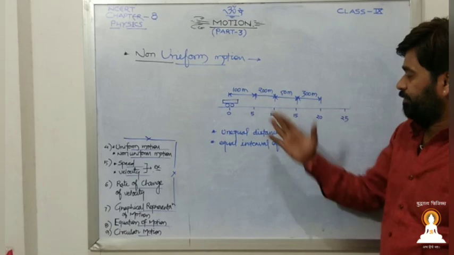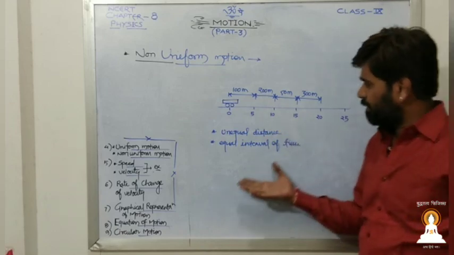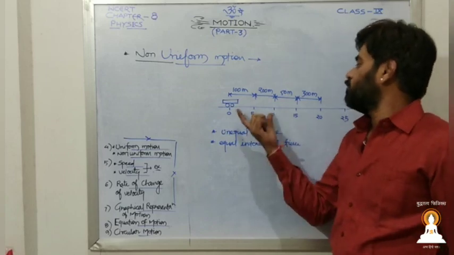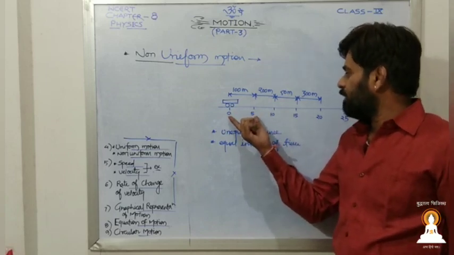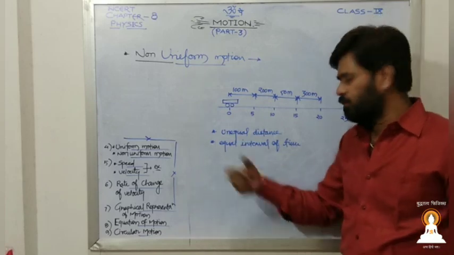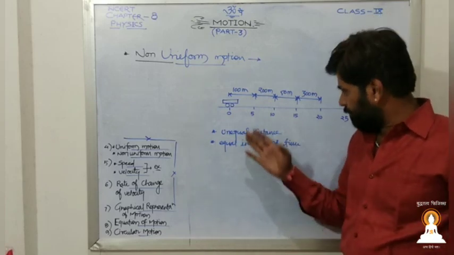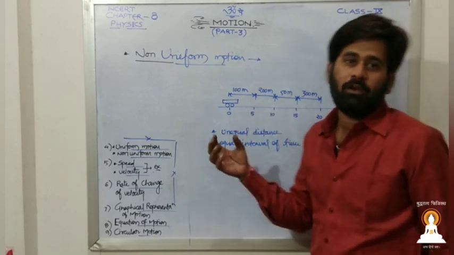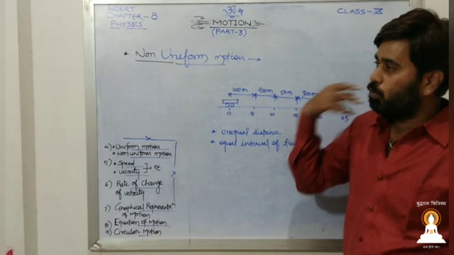Now, a very simple example from our general life. We cannot be exact in our life. Suppose we are moving from position A to position B with our bike or car. If we are moving at 50 km per hour, we cannot maintain 50 km per hour throughout our journey.